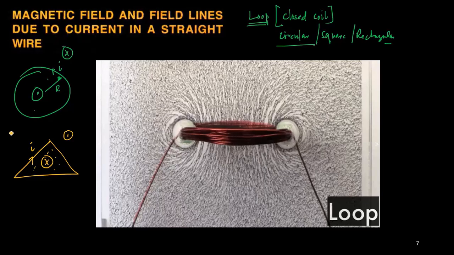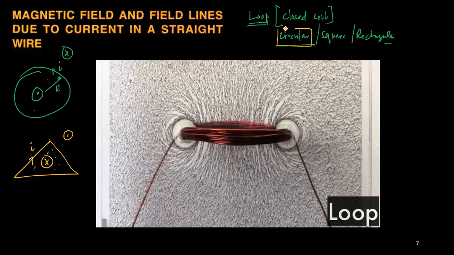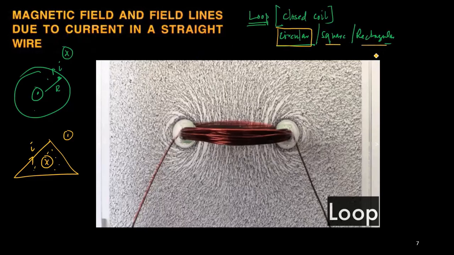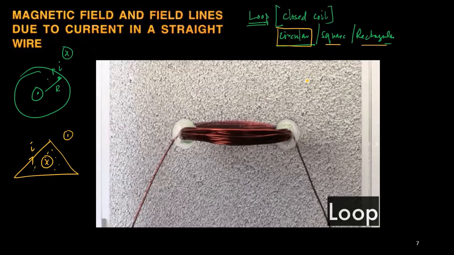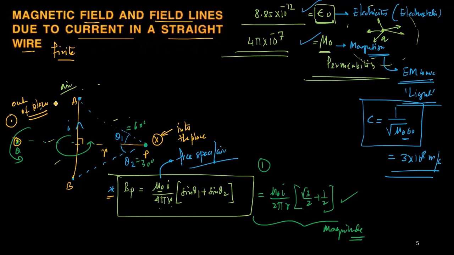Now regarding the magnitude, I will discuss only the circular loop, not any loop. Why? Because square or rectangular loops can be found from the basic expression of the finite wire. Since we understand the finite wire, if I consider a triangular loop, you basically have to consider 3 finite wires. A square means 4 finite wires, a pentagon 5, a hexagon 6.